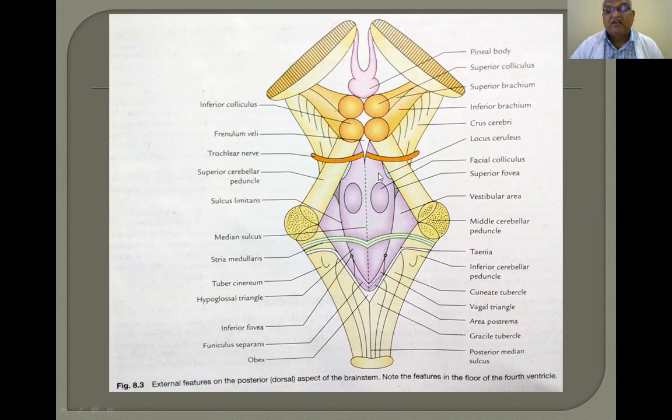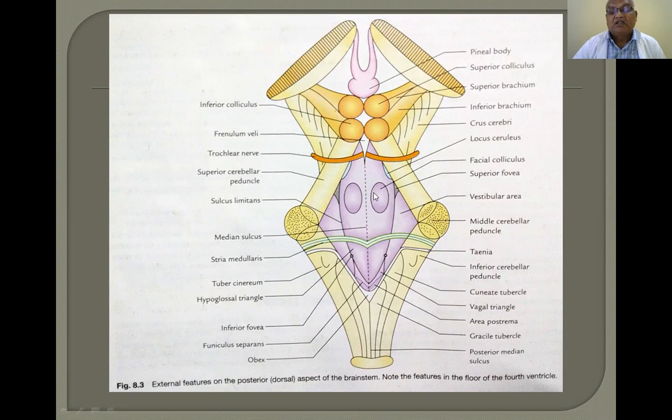You can study the floor of the fourth ventricle in the ventricular system, but I want to tell you certain salient features. The median sulcus divides the spinal cord into right half and left half. Like that, it also divides the floor of the fourth ventricle into right half and left half. If you draw a line between the two middle cerebellar peduncles, it divides the rhomboid fossa of the floor of the fourth ventricle into an upper triangular part and a lower triangular part.